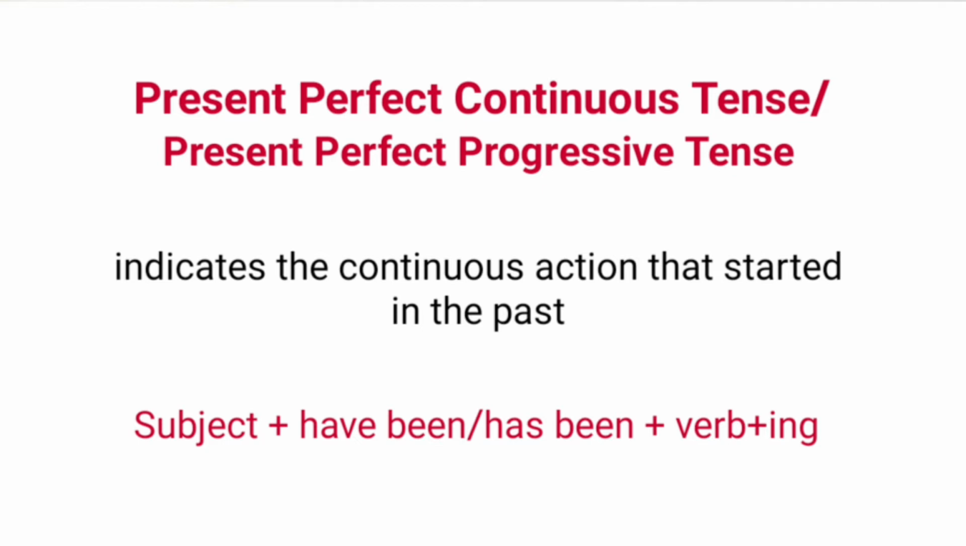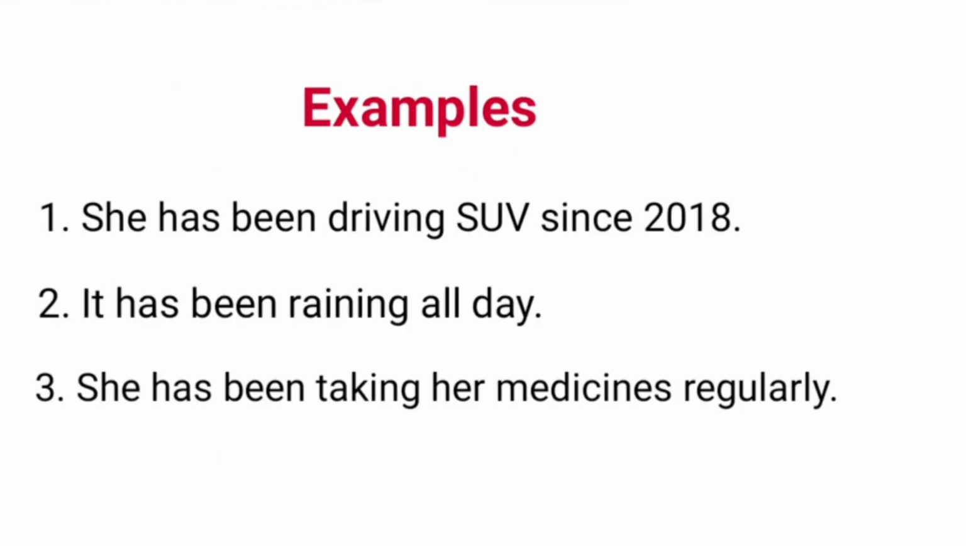Now, let's see what is present perfect continuous or present perfect progressive tense. It is a tense that indicates the continuous action that started in the past. Structure of sentence with this tense is subject plus have been or has been plus verb plus ing. Examples: she has been driving SUV since 2018. Here, she is subject plus has been plus driving, which is verb drive plus ing.